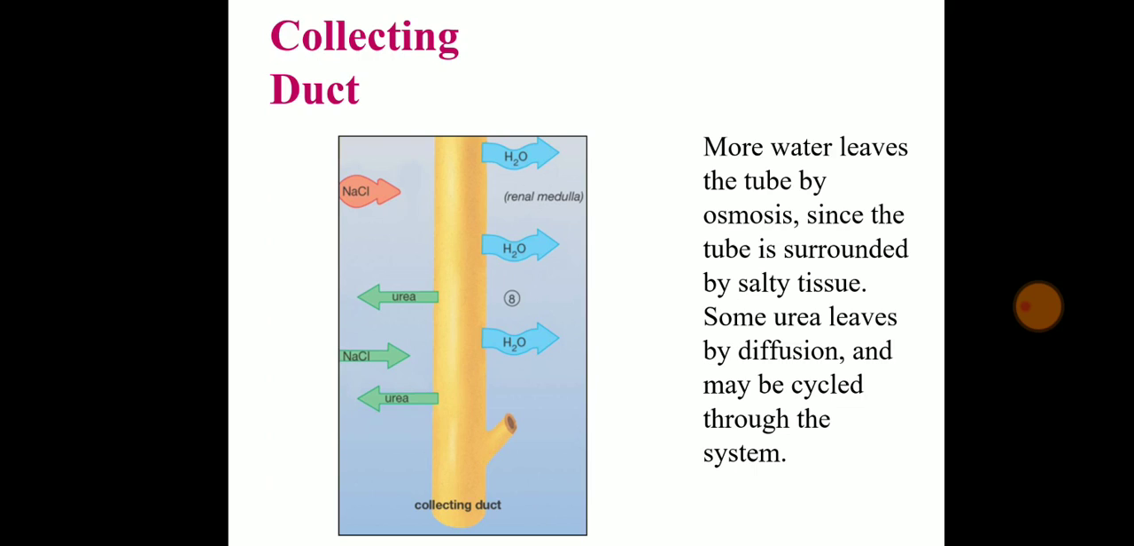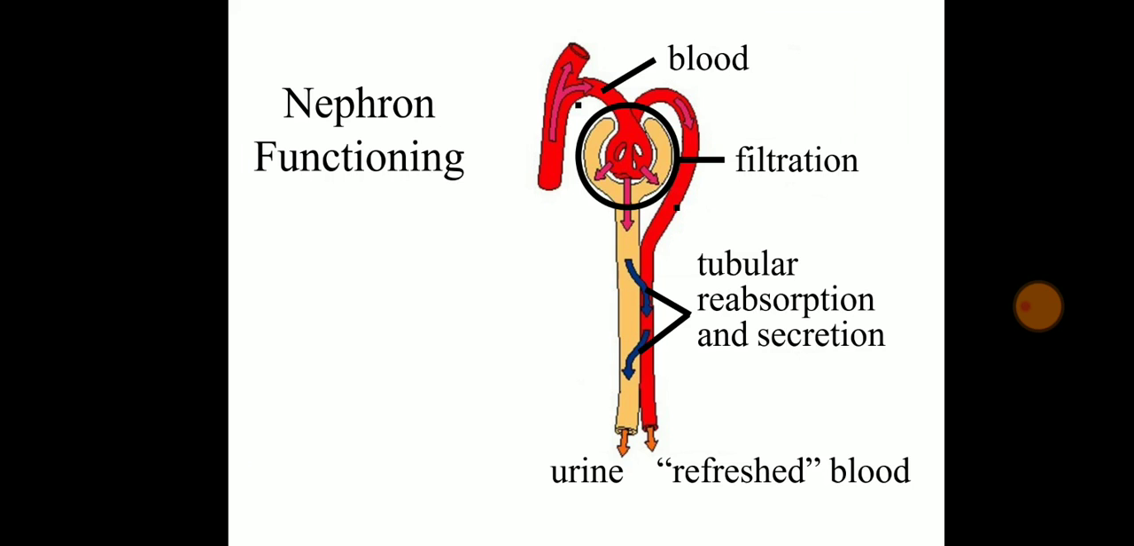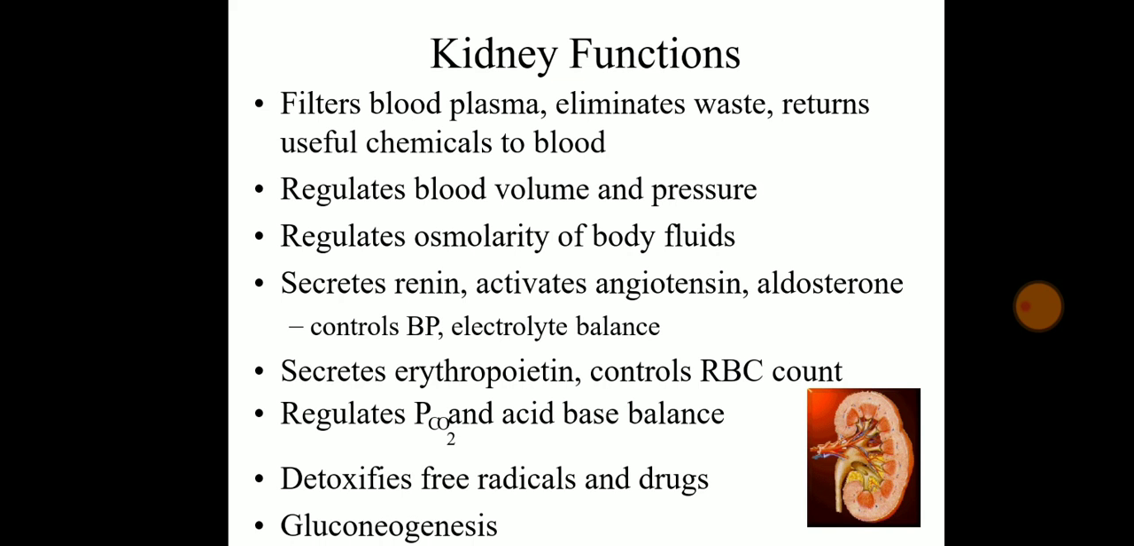In the collecting duct, more water leaves the tube by osmosis. Since the tube is surrounded by salty tissue, some urea leaves by diffusion and may cycle through the system. It means the remaining waste products, toxins, and drugs which are not required by the body are going to be absorbed and thrown out from the kidney. So this is the process which we have seen just now. The function of the nephron: filtration, tubular reabsorption, secretion, and urine and the waste need to be separated and thrown out from the body. That is the function of the nephron.